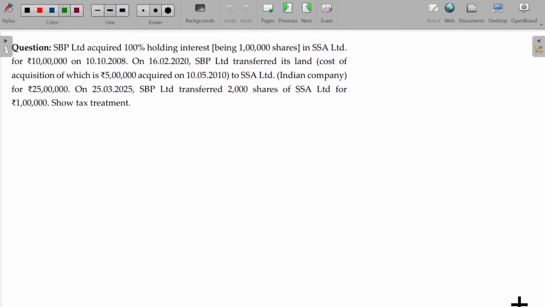Now, we'll move on to the next illustration. SBB Limited acquired 100% holding interest, being 1 lakh shares in SSA. So, SBB and SSA, 100% holding.